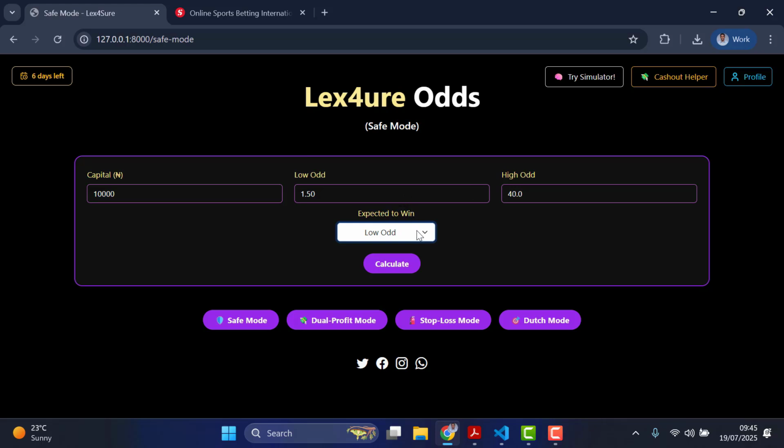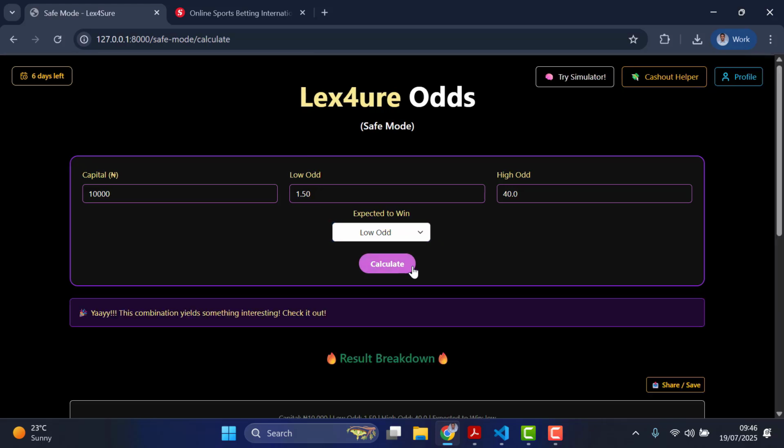But peradventure, even if the low odd fails, if it doesn't win, and it's the high odd that wins, no problem. I still want to be able to retain my capital without any sort of loss at all. But if the low odd should win, I want a profit, like a gross profit.